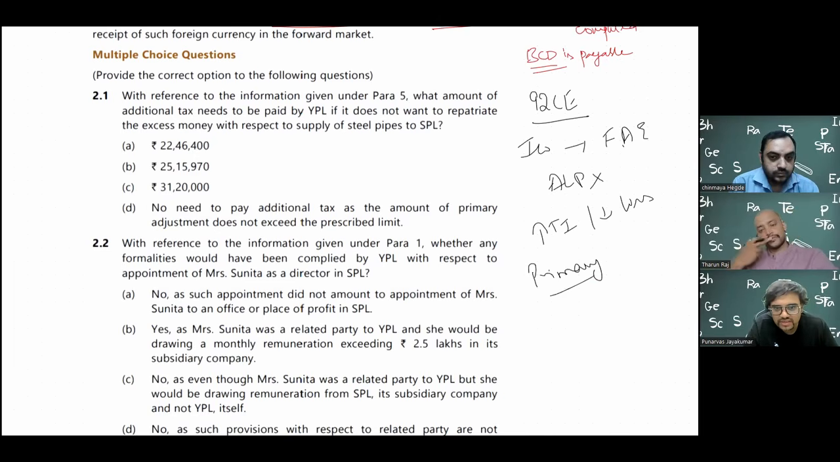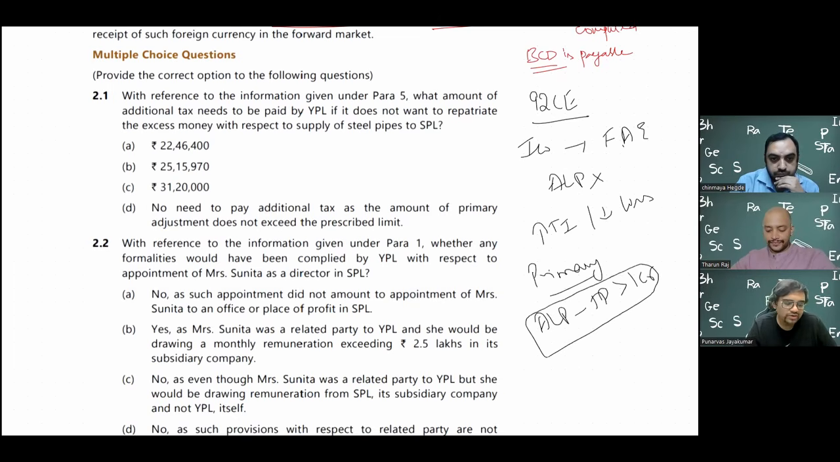So this is basically your arm's length price minus the transaction price, only if it exceeds 1 crore. This is most important. If the difference between the two exceeds 1 crore, only then you have to make a primary adjustment.